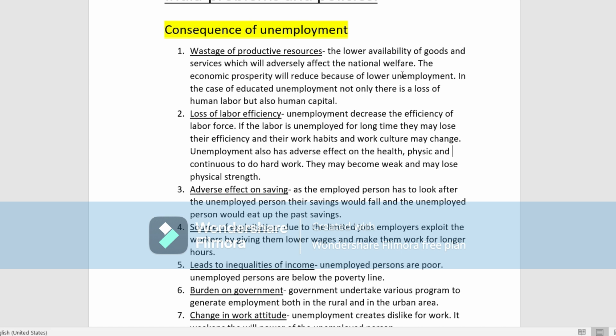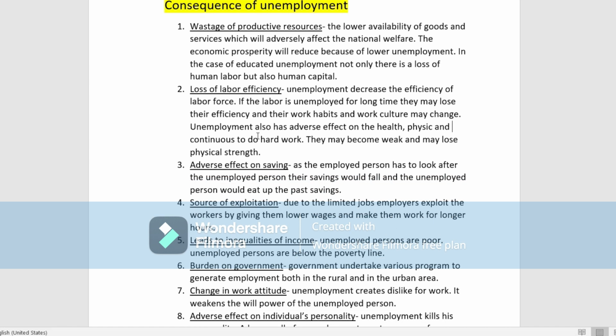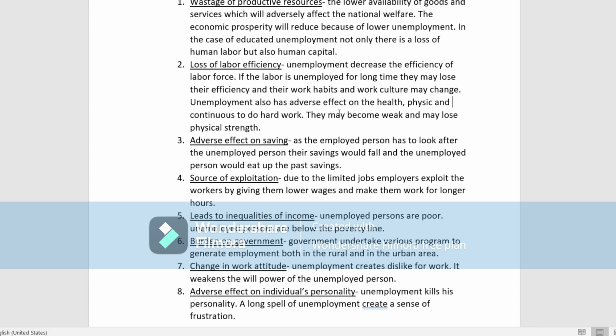Next is the loss of labor efficiency. Second is the loss of labor efficiency. What does it mean? Unemployment decreases the efficiency of the labor force. If a person is unemployed for a prolonged period, what will happen? Their work habit will be lost. They will not have a habit of working. Then the work culture may change.